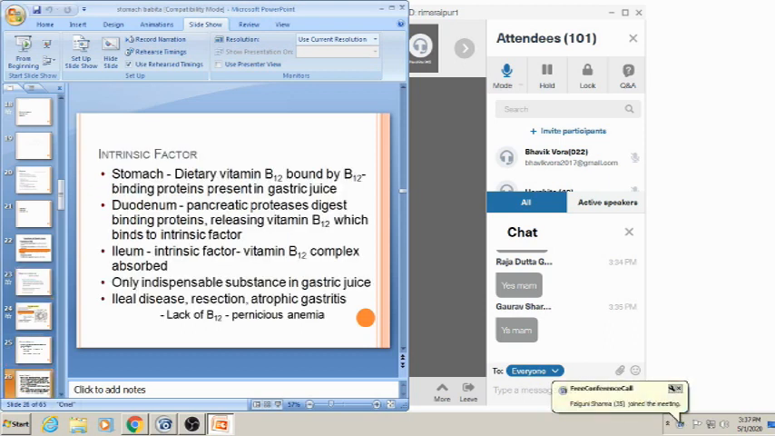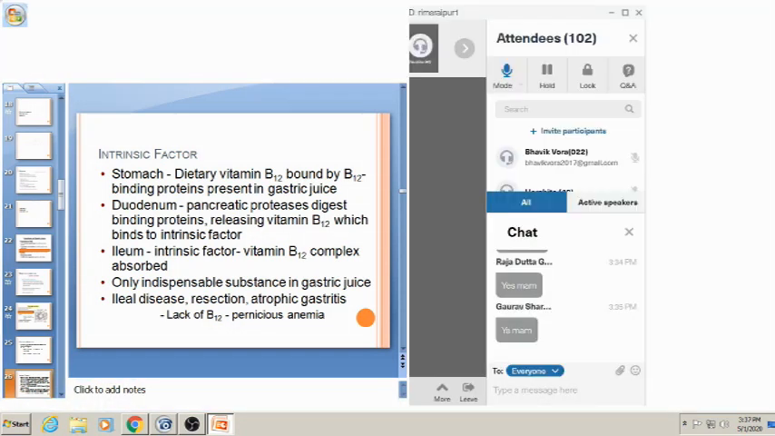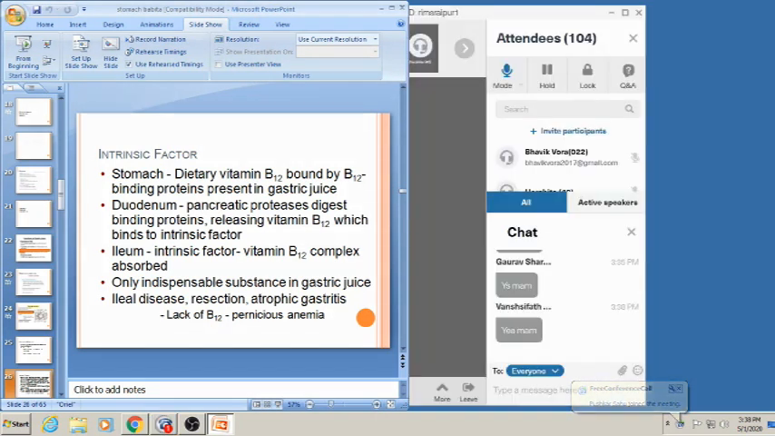Now coming to the intrinsic factor. So intrinsic factor is also secreted by the parietal cells. In the stomach, dietary vitamin B12 is bound by the vitamin B12 binding protein present in the gastric juice. And in the duodenum, the pancreatic proteases digest the binding protein, so it releases the vitamin B12. This vitamin B12 binds with the intrinsic factor in the ileum, and the intrinsic factor vitamin B12 complex will be absorbed.